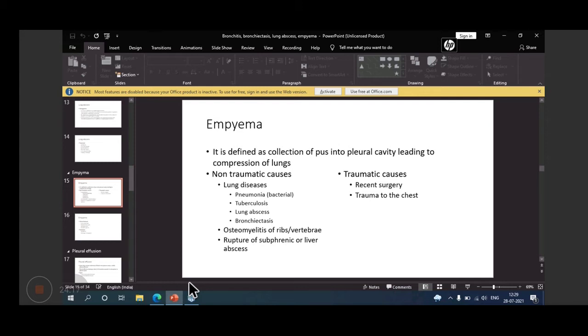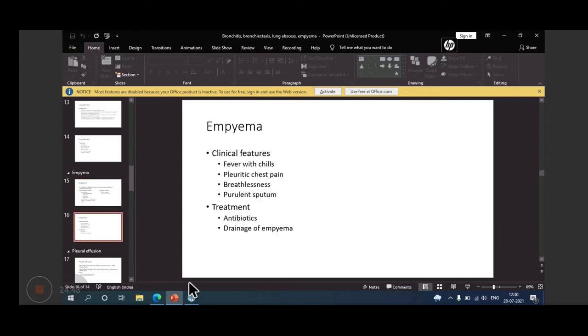And traumatic causes are like trauma to the chest or recent surgery. Trauma to the chest means some penetrating chest injury. Recent surgery may be thoracic surgery, and following pleural aspiration or intercostal tube drainage. So all these may sometimes lead to empyema. So this is all about the non-traumatic and traumatic causes.